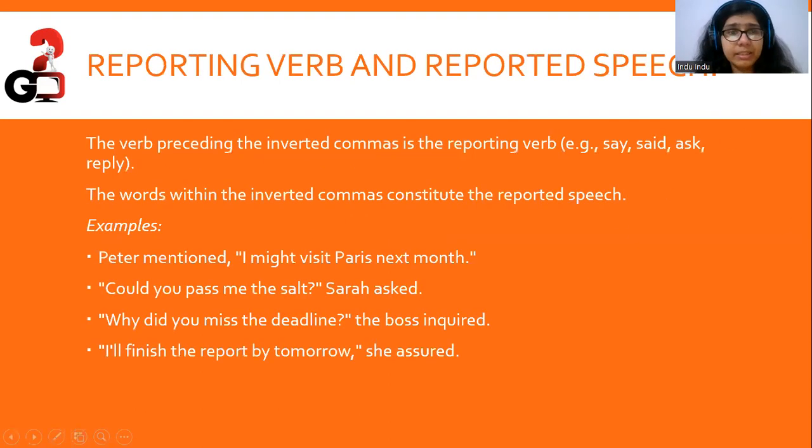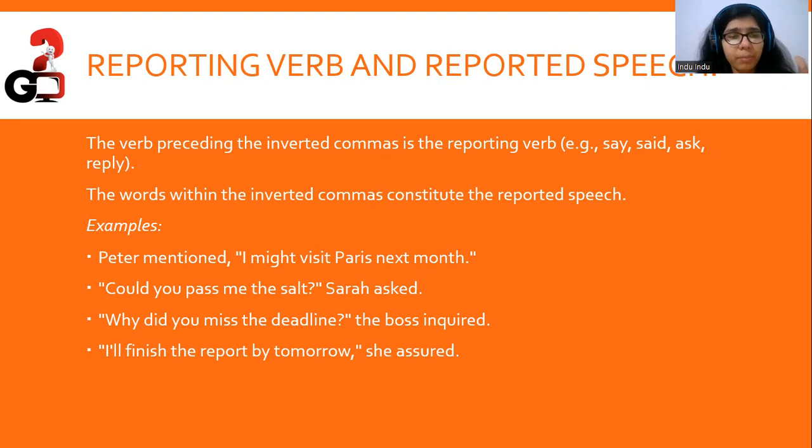However, we would be discussing the detailed rules for indirect speech from now on. But first, let's discuss reporting verb and reported speech. The verb preceding the inverted commas is the reporting verb: say, said, ask, reply, right? The words within the inverted commas constitute the reported speech. I am hoping the distinction is clear to you now. However, we will go through some examples.